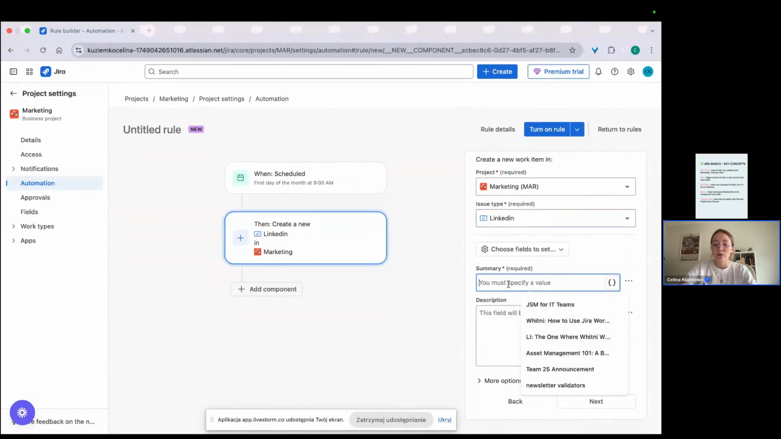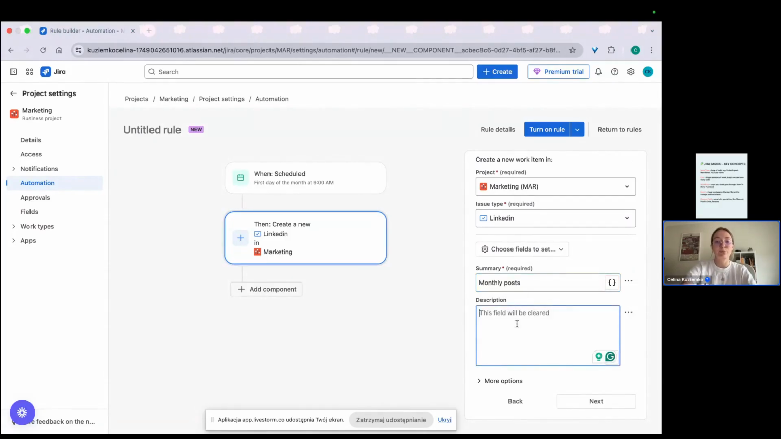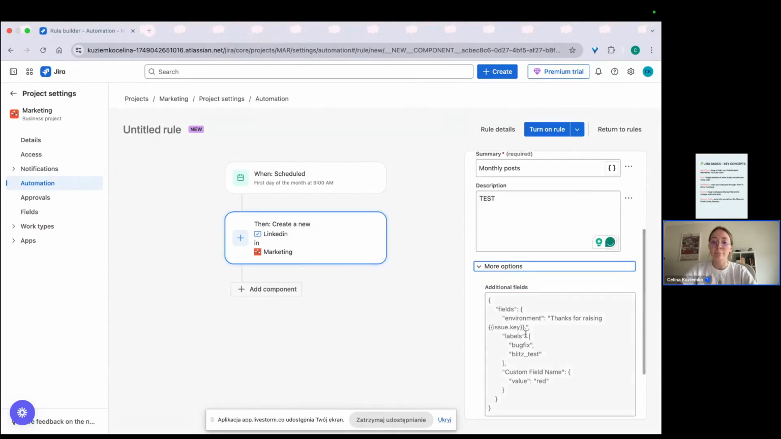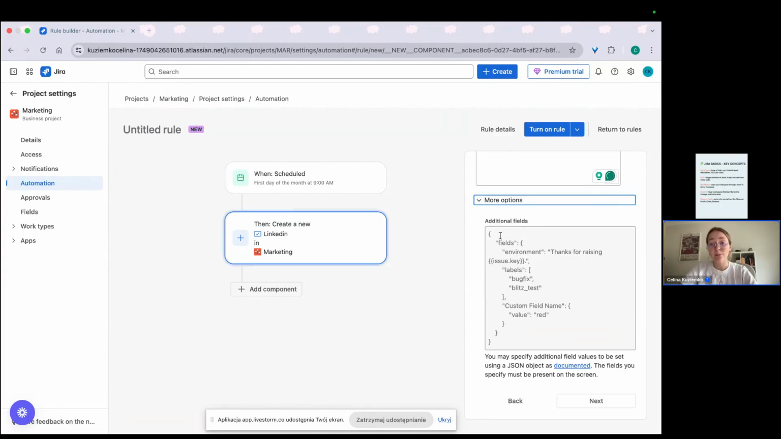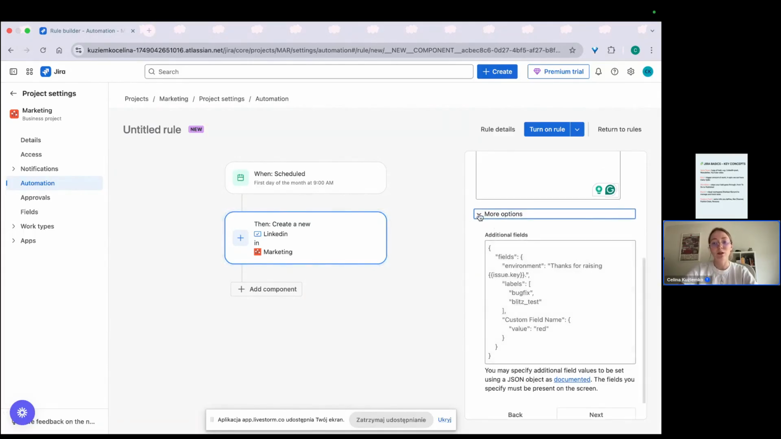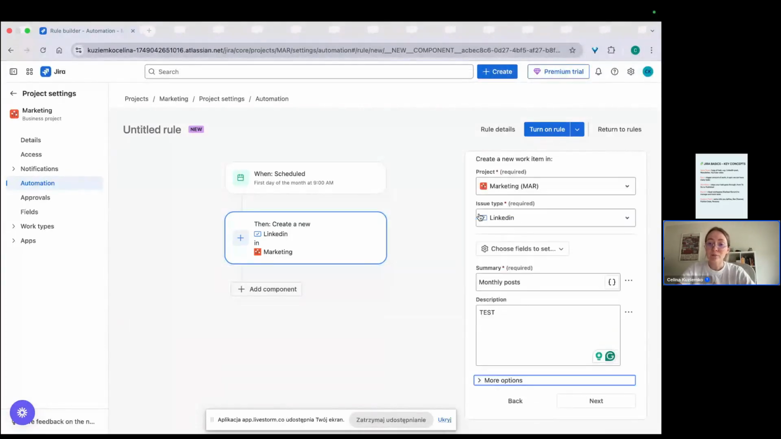And here you, for example, can do a summary. So monthly posts, you should put some description here for sure. Here you can have some additional fields, but as you can see, it's coded. So if you are not very comfortable with it, just leave it.